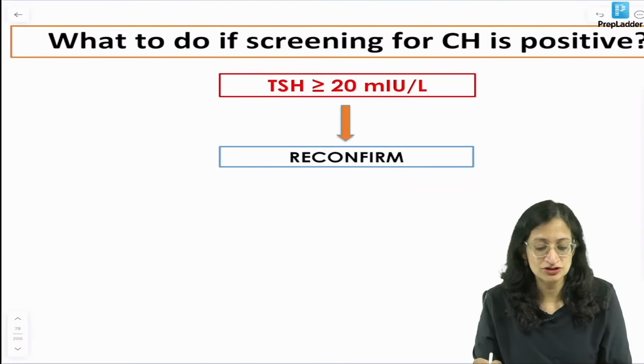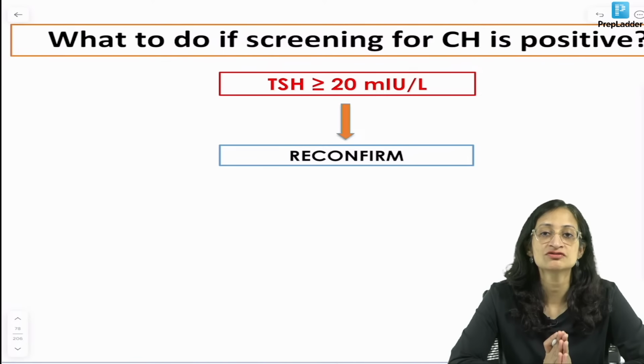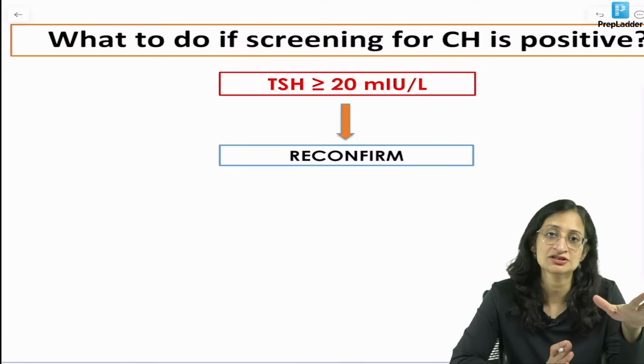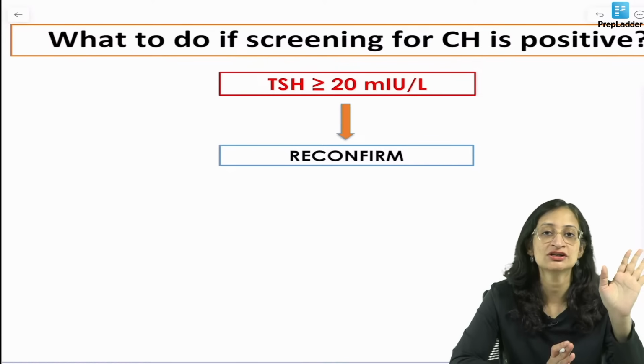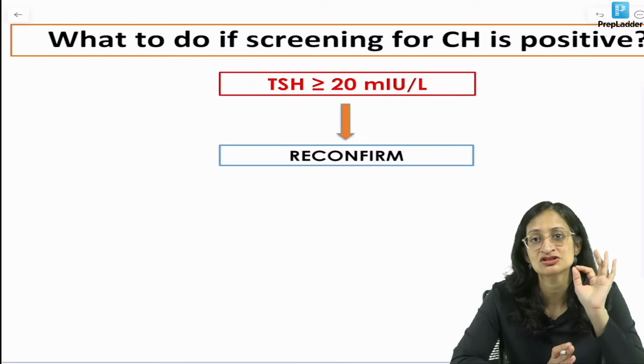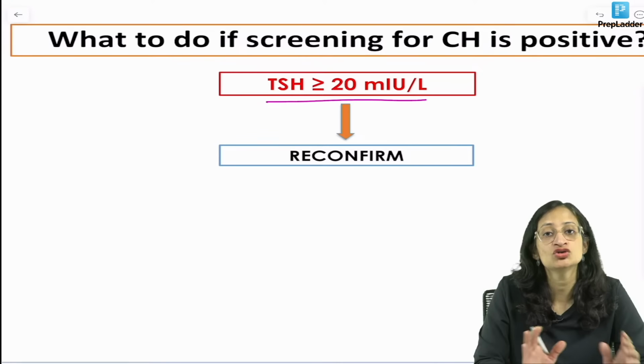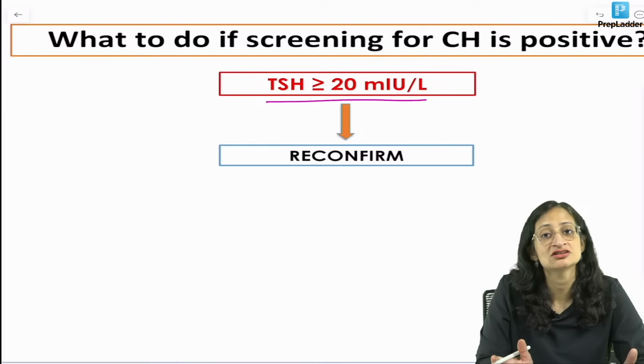Whenever you get a positive screening for congenital hypothyroidism, you can either do a cord blood screening or a heel prick screening. If you do heel prick, you usually take the sample beyond 48 to 72 hours to avoid the TSH surge which happens just after birth. So if the TSH is more than 20, you do not simply label the child as congenital hypothyroidism.